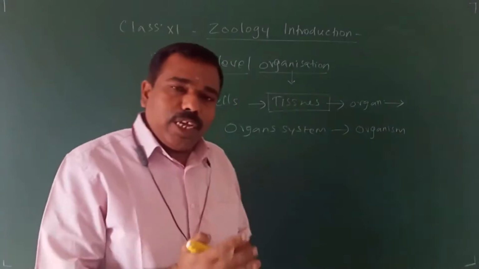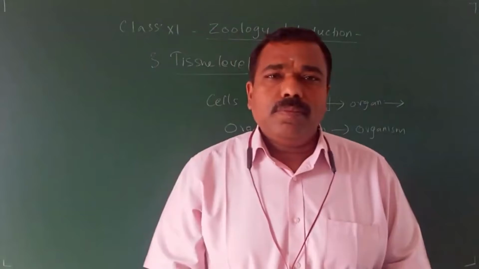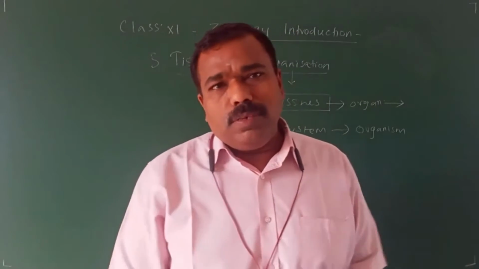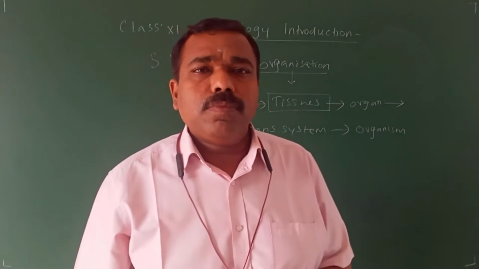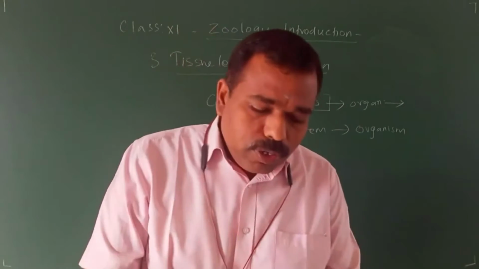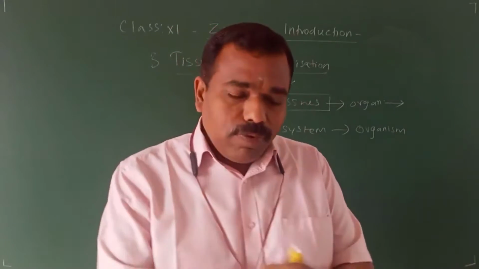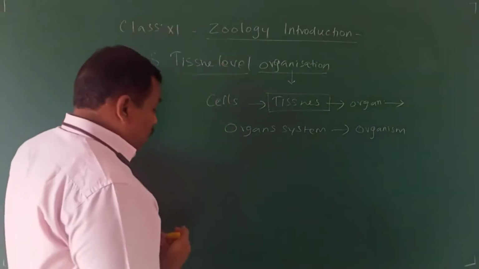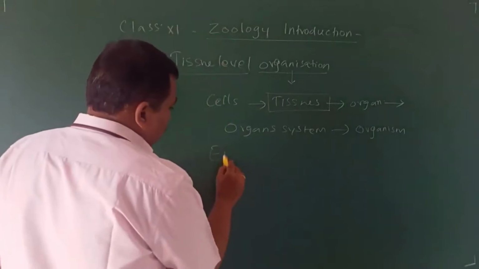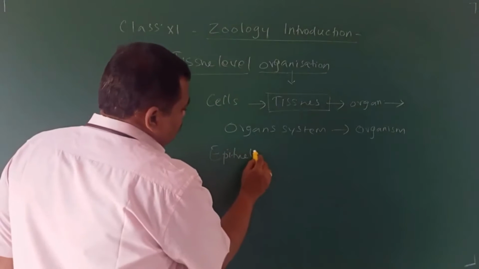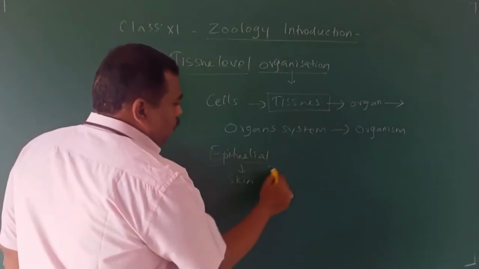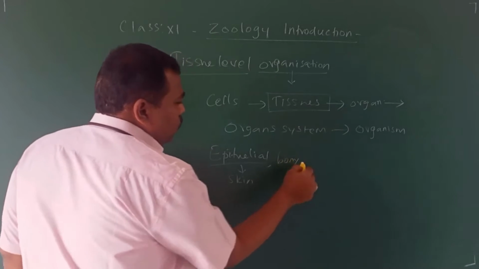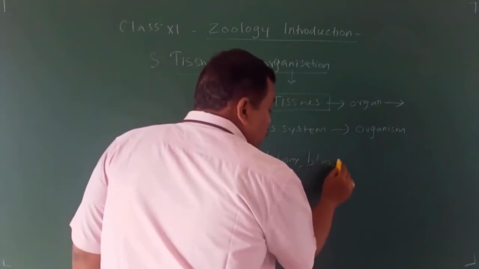What are the various types of tissues? There are many types of tissues: epithelial tissue, bone tissue, blood tissue, nervous tissue, etc. Epithelial tissue describes skin. Likewise, bony tissue; blood is also one tissue.